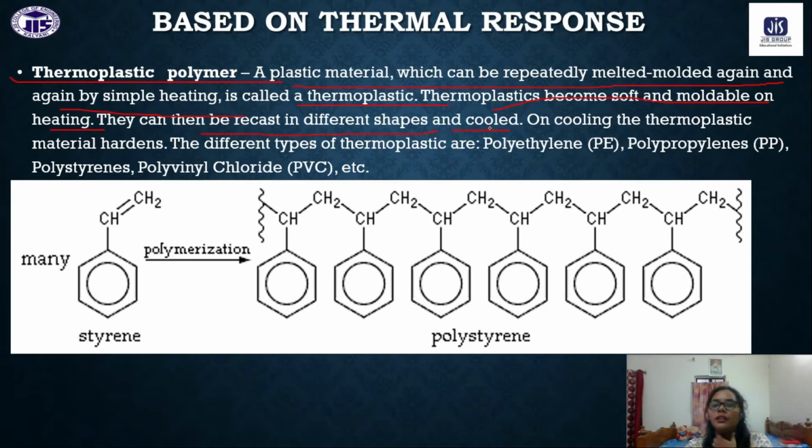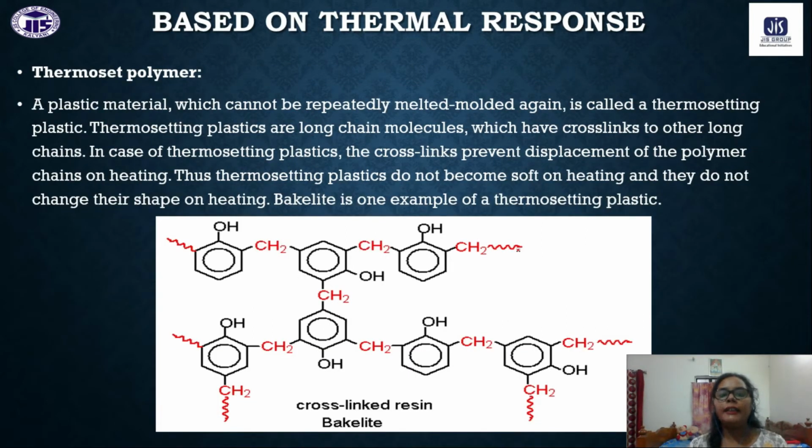They cool down, then they become stiff. On cooling, the thermoplastic polymer materials become hardened. The different types of thermoplastic, like polyethylene, polypropylene, polystyrene, polyvinyl chloride, are all examples of thermoplastic polymers. Now thermosetting polymer.